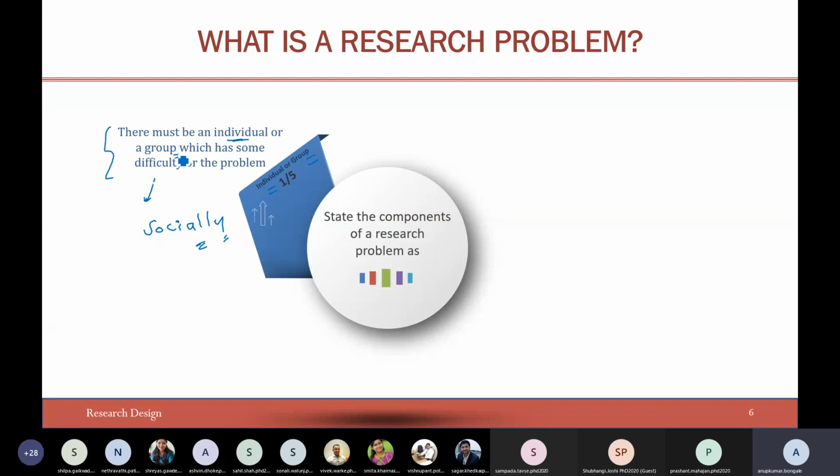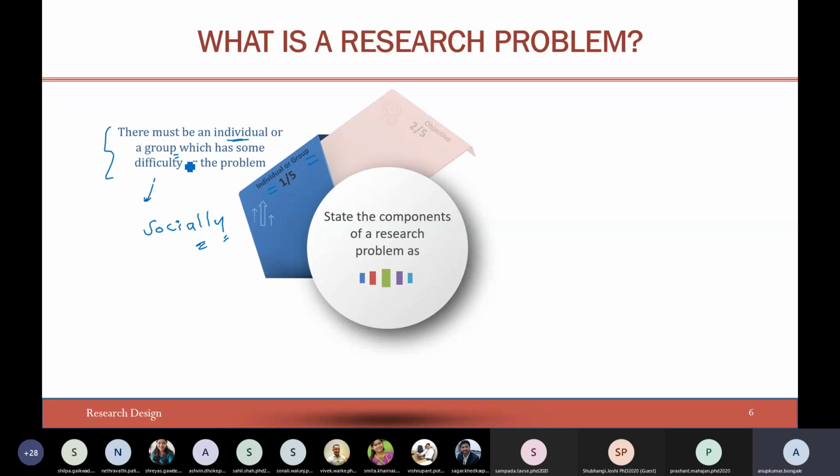Maybe you are getting associated with a company and taking up their problem and solving it. Or a group may not be from a company but from a government agency or a group of people. Whatever it may be, a problem should originate from somebody, either an individual or a group.